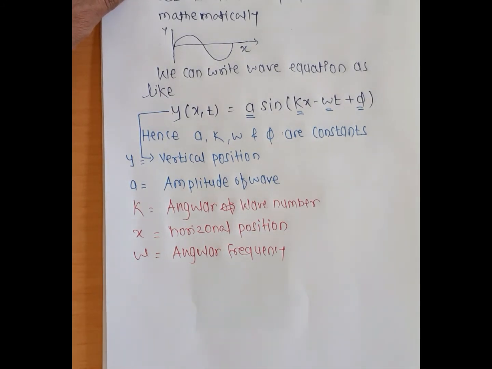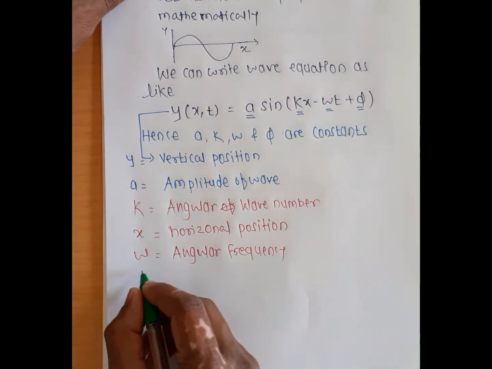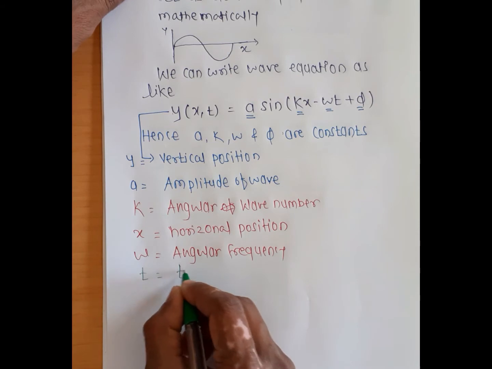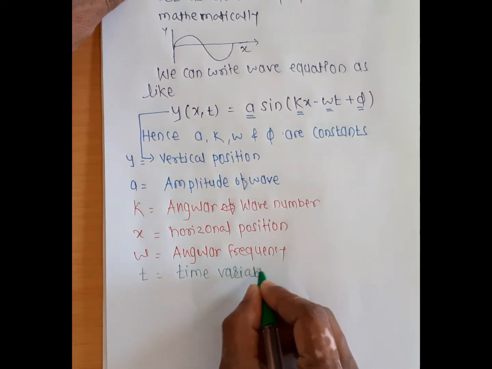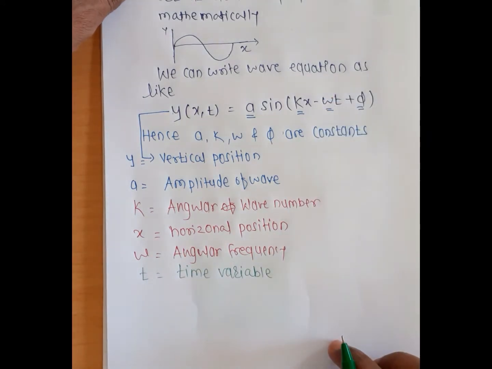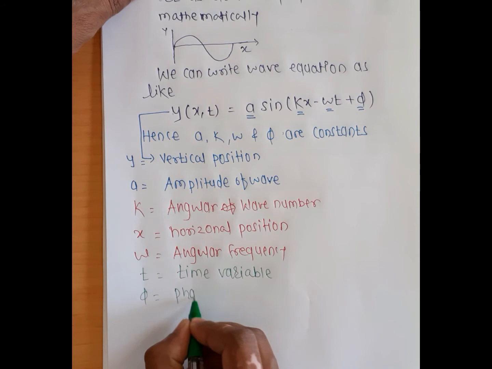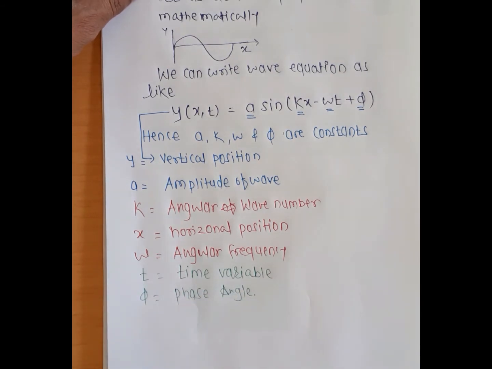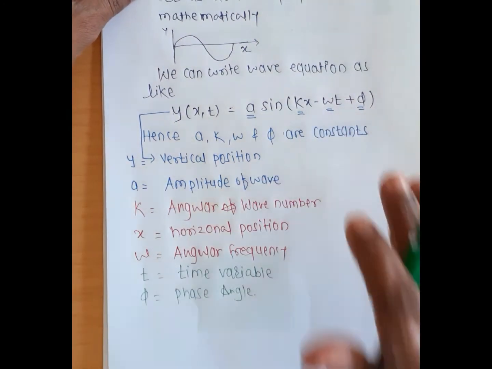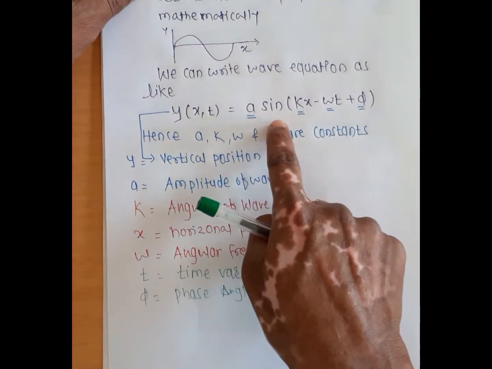The remaining term, t, is the time variable. And the last term, phi, means the phase angle. Okay, so these are the descriptions related to each and every symbol.